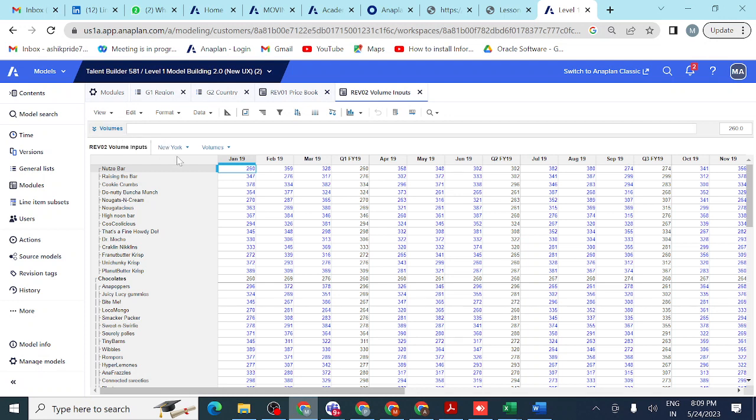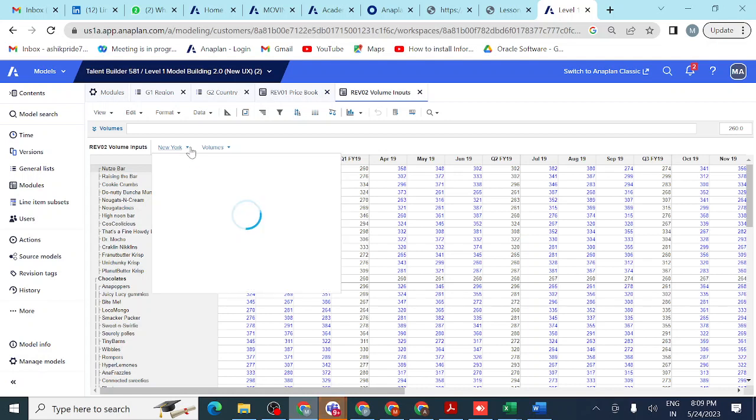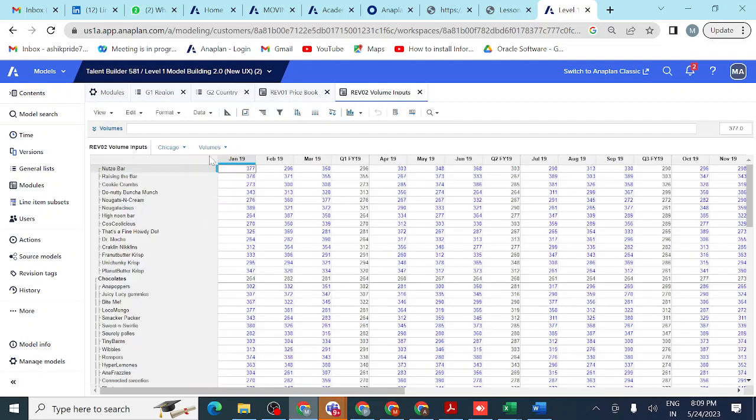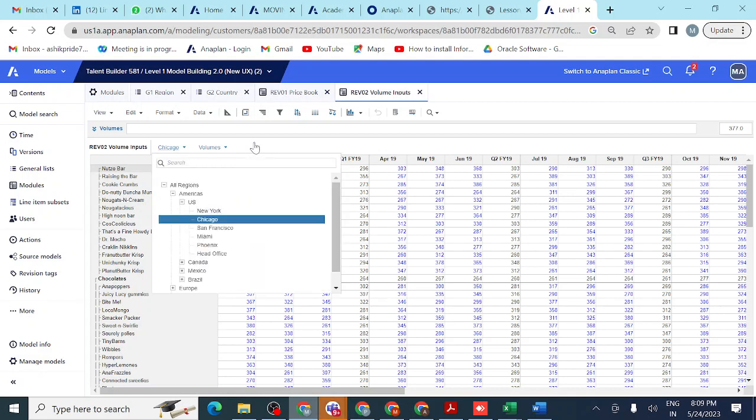In the module, each and every location-wise volume means number of sales, how much sales happened. For a new job product in January, 260 units quantity sold, and in February 359 sold, for each and every product you can see here. So location-wise, how much sales are happening, you can change even location, different location, how much sales happened. If you want to see for Chicago, you can select it here from the drop down. That is the advantage we have.